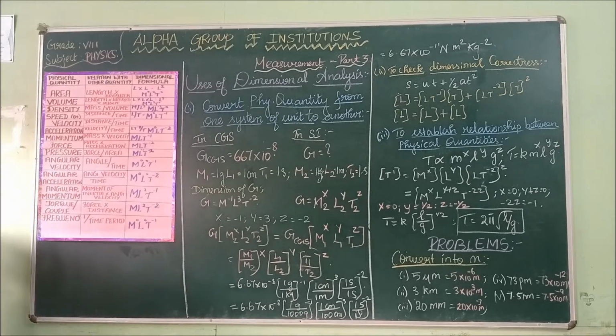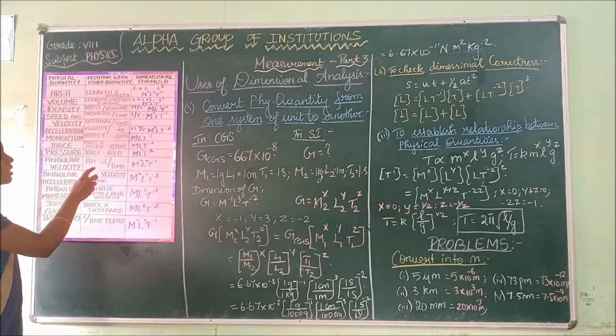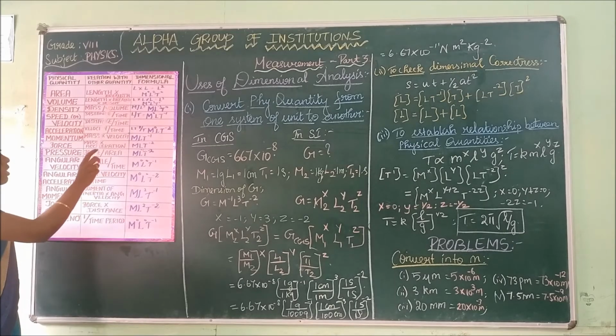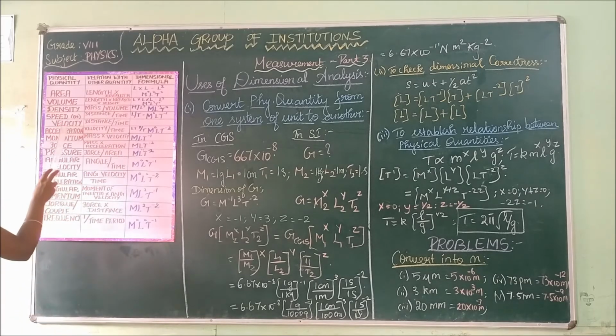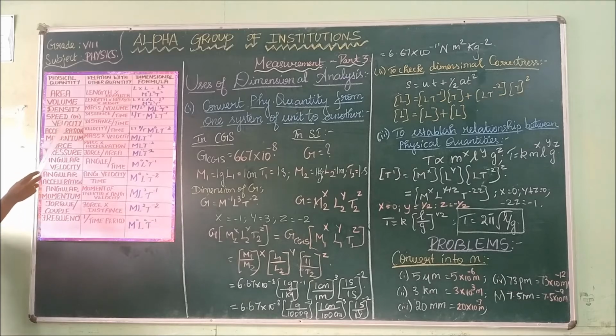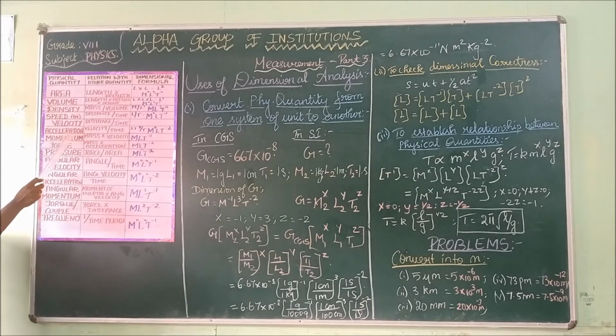Next is speed or velocity. What is the formula for velocity? Velocity equals distance by time. The dimension for distance is L and the dimension for time is T. So L T power minus 1 is the dimension for velocity. Next is acceleration. What is the formula for acceleration?